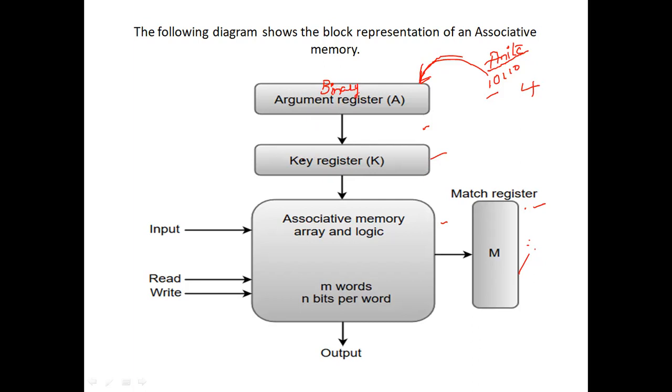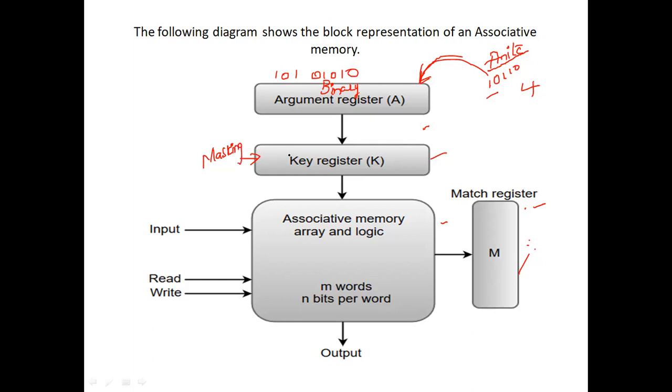Then the key register. What is the purpose of the key register? Suppose here this is 8 bits, 101. So this is some information. The key register is for masking and unmasking.